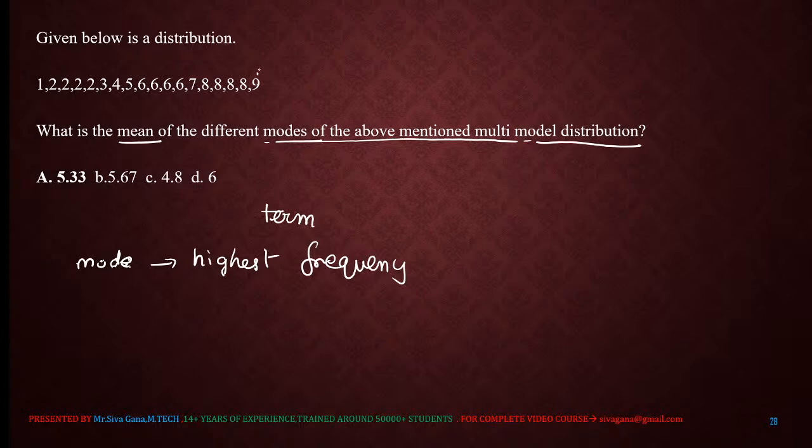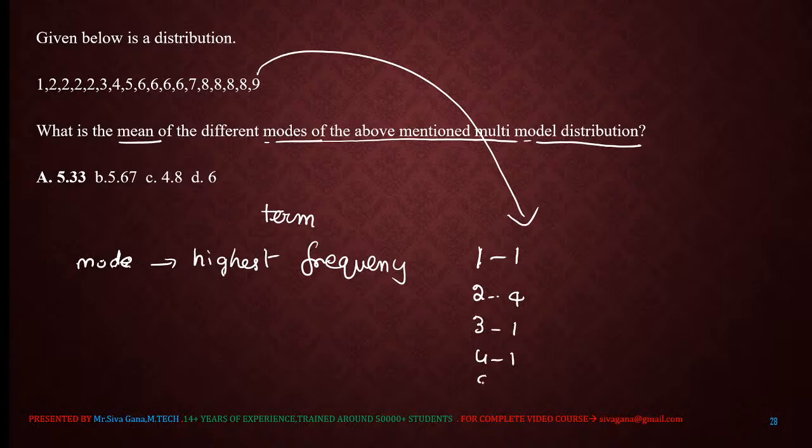Now in this, the terms are in which way? 1 is present only one time, 2 is present 4 times, next 3 is present 1 time, 4 is present 1 time, 5 is present 1 time, 6 is present 4 times, 7 is present 1 time, 8 is present 4 times, 9 is present 1 time.